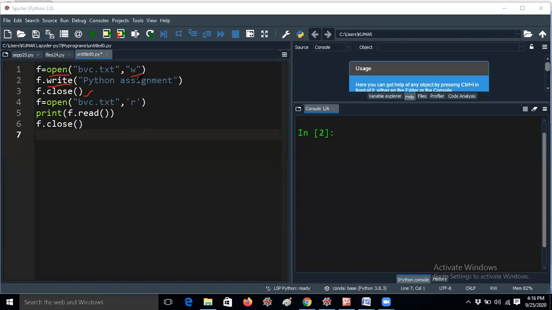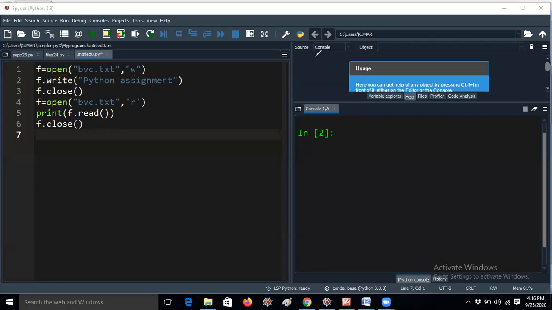Here she is writing Python assignment in the bvc.txt file, so it should be written in the bvc.txt file. You can check in your library itself. But if you want to show it here only, then you can give f open, but we should give read mode, that is r. f.read means that line will be read, and Python assignment will be printed here. So I am giving print only. f.close means I am closing.